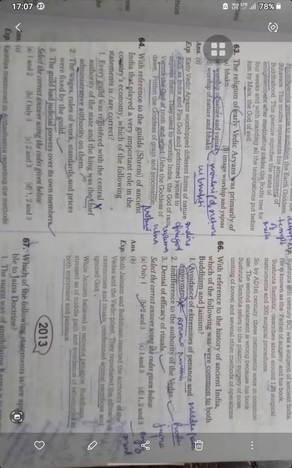So the early Vedic Aryans worshipped different forms of nature, such as Indra and the fire god, and performed yajna to impress them. They worshipped Indra, the god of rain, Vayu, the god of wind, Usha, goddess of dawn, and Prithvi, goddess of grain and procreation.